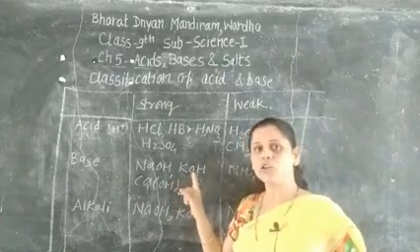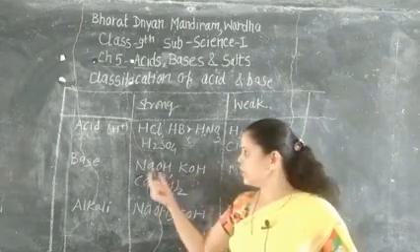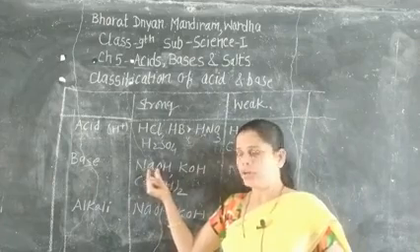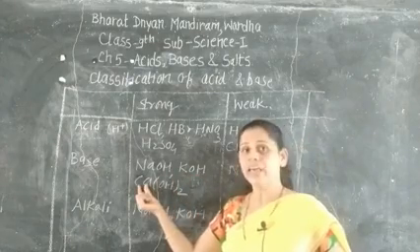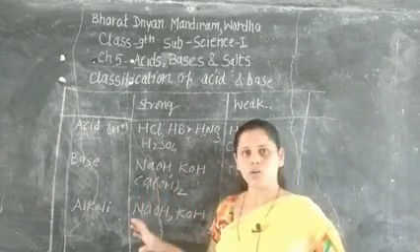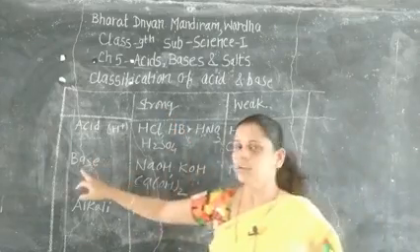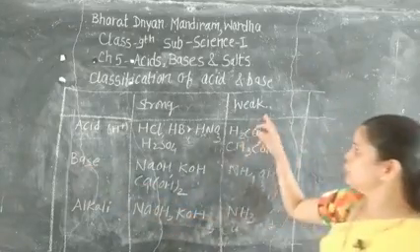OH means hydroxide. Na for sodium hydroxide, K for potassium hydroxide, Ca for calcium. So calcium hydroxide is the example of strong base. Clear? Then weak base.